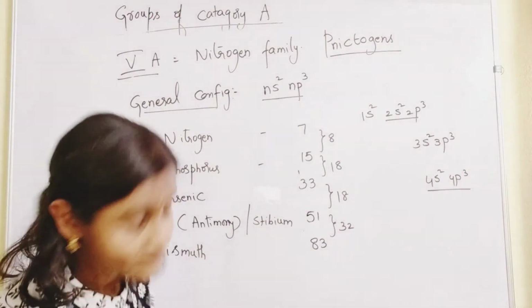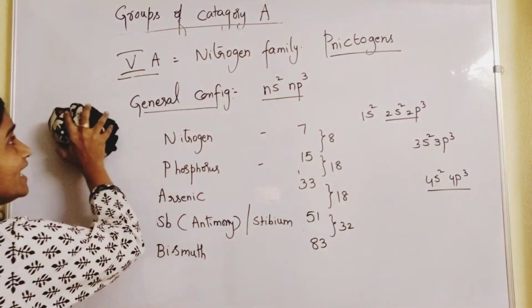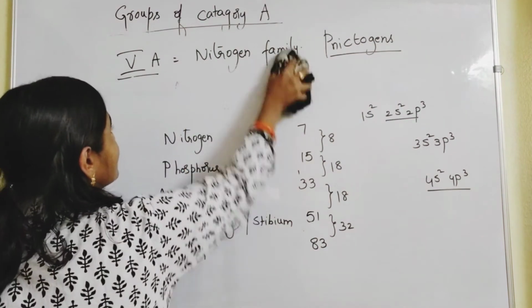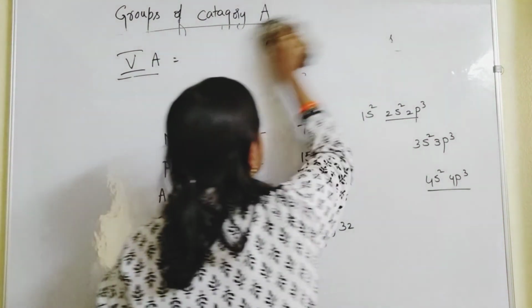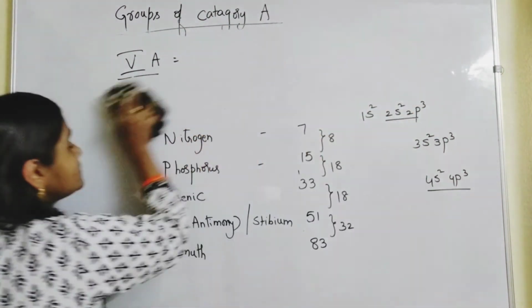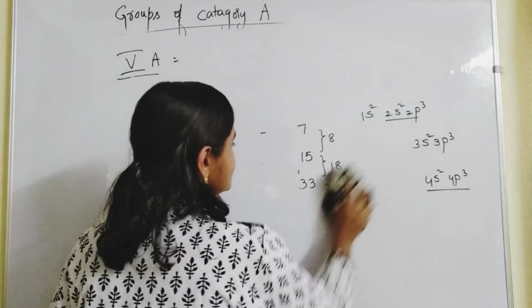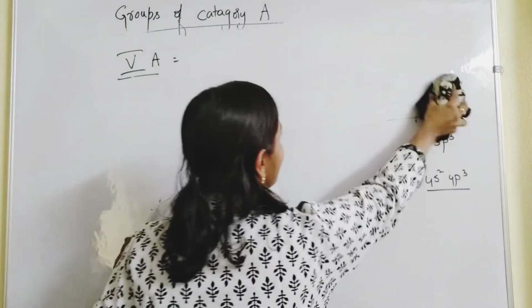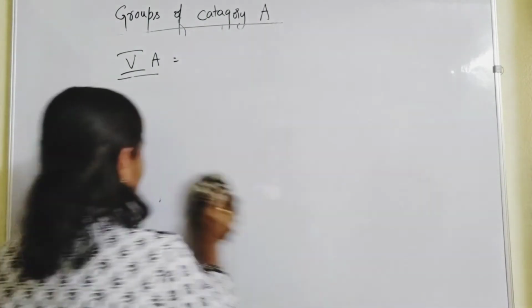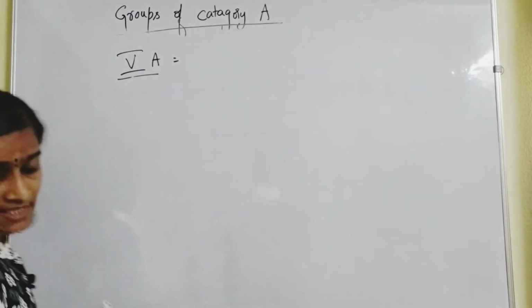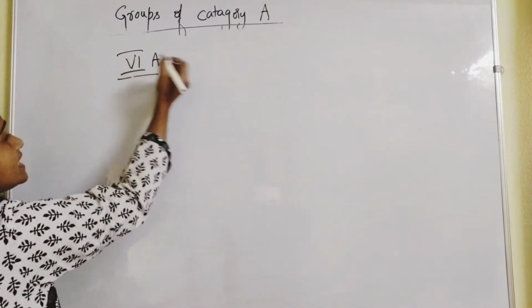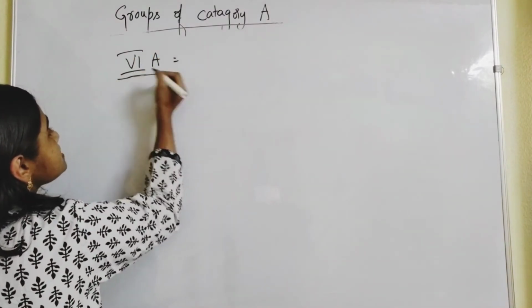Now similarly 6th, 7th and 8th A groups are also there. I'll just tell the names. This is a trend which is to be followed for all the groups. From 6th A group onwards, I'll just tell the names and general configuration. So, 6th A group elements, oxygen family.